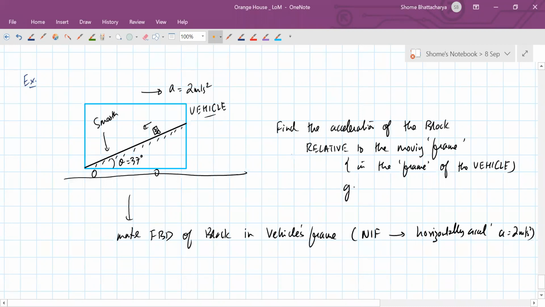Take the value of g as 10, standard value. Okay. So just start with the free body diagram. Once you get the FBD correct, this question won't be difficult, and it doesn't have difficult solving like the last question, which had a lot of equations and things.